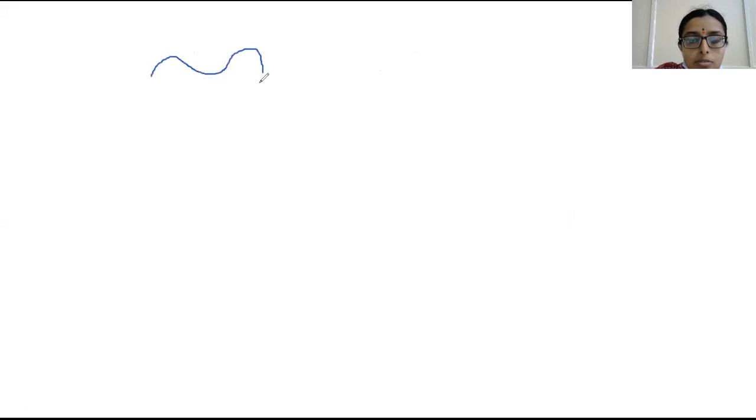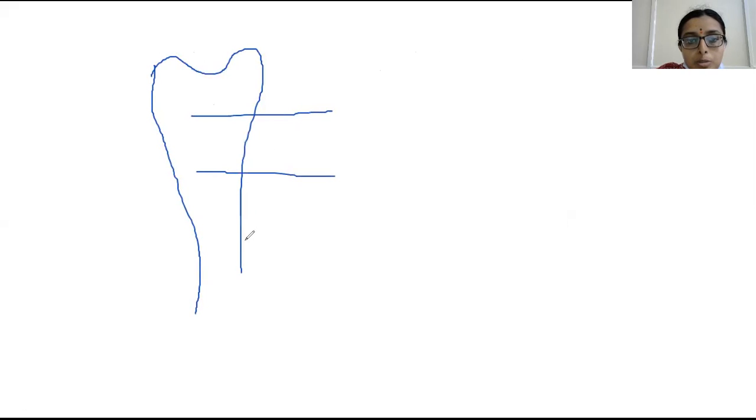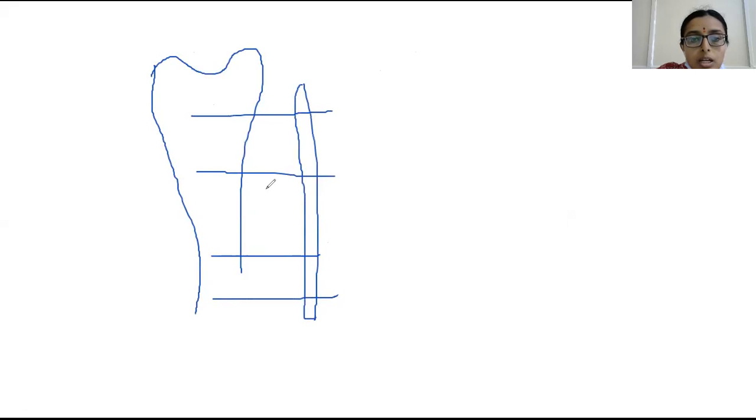So whenever you have a long bone here, and there will be X-fix application, external fixator. These are, assume it to be Schanz pins. These are the Schanz pins which are applied in the cortex, and this is the connecting rod. And here, where the Schanz pin enters the bone, there will be some necrosis of the bone. And the sequestrum which is formed here is the ring sequestrum.